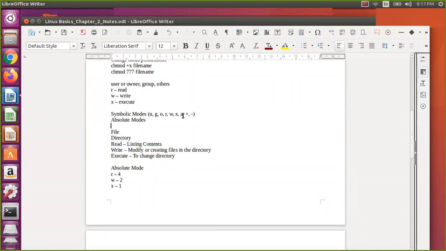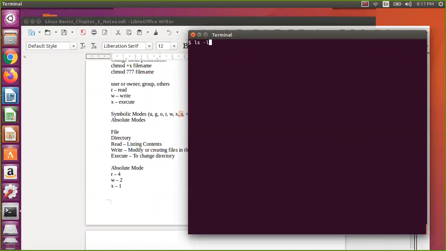We have not seen a actually. a means all. So let us assume I take ls -ld temp. Let us assume I want to remove all execute permission for this temp, means I want to freeze this directory. I don't want anyone to see this particular thing. So I say chmod a-x temp. If you see this one, you know that for all it is removed actually.